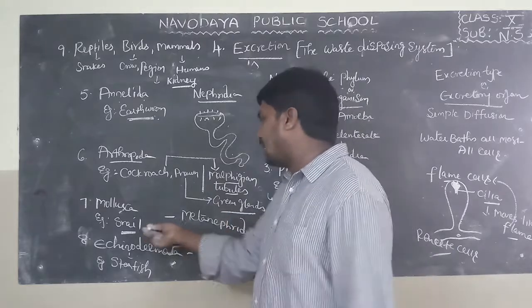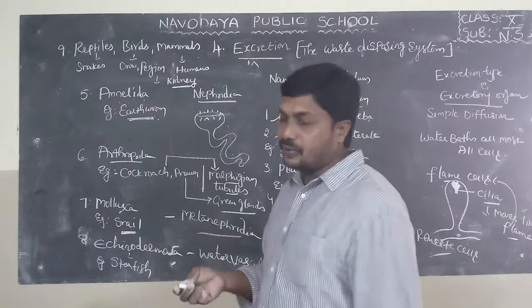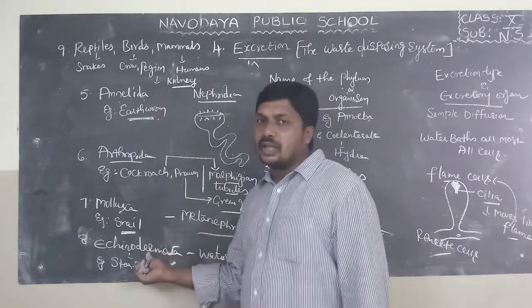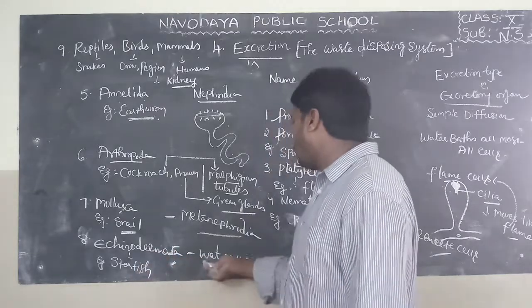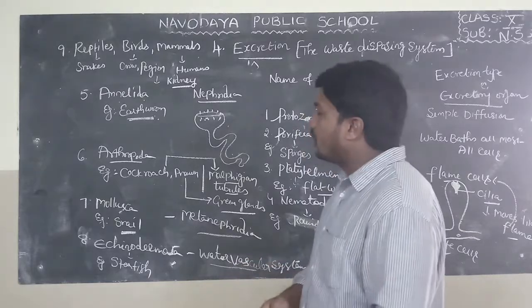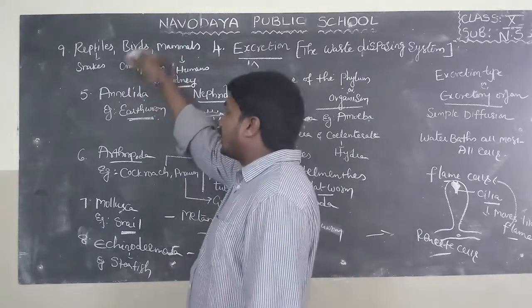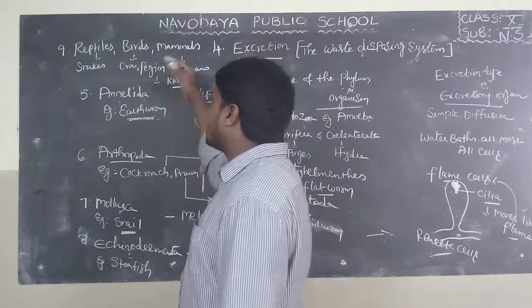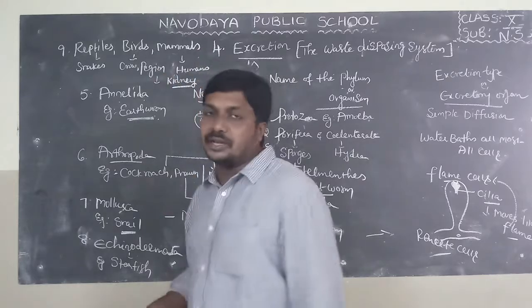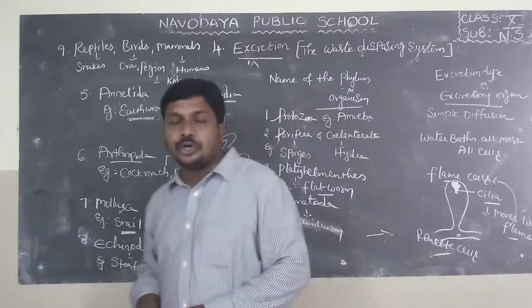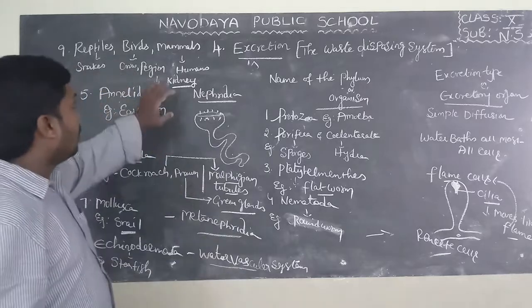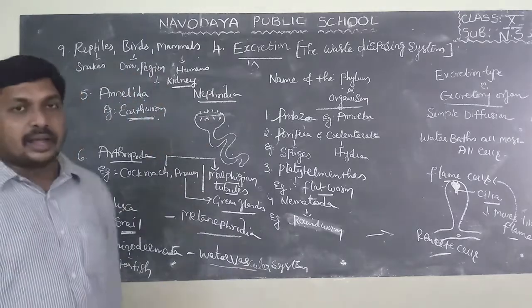Mollusca, example snail, they have metanephridia. Echinodermata, example starfish, they have water vascular system. In human being, reptiles, snakes, birds, crow, pigeon, etc., mammals, human beings, excretory organ is kidneys. So this is about excretory organs in other animals.